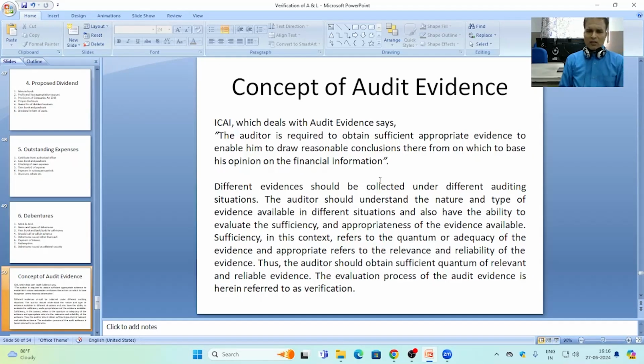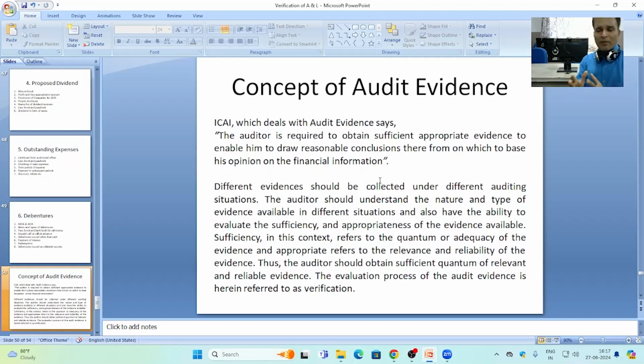Institute of Chartered Accountants of India deals with audit evidence, and with the help of standards on auditing says that the auditor is required to gather proper or sufficient appropriate evidence to enable him to draw reasonable conclusions therefrom on which to base his opinion on the financial information.